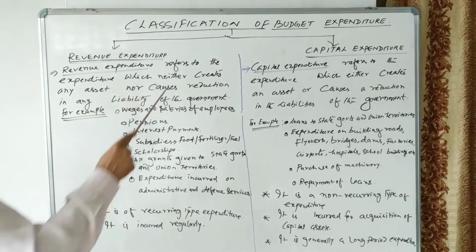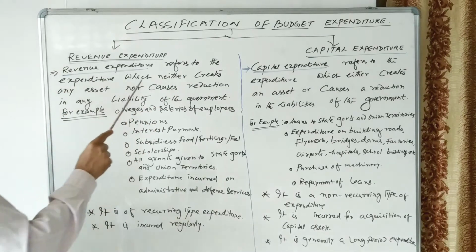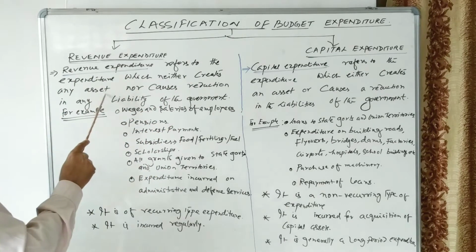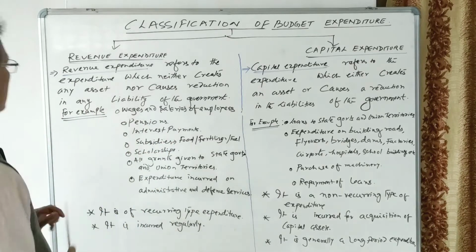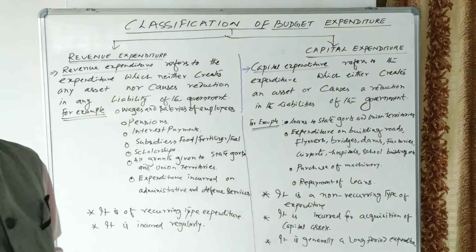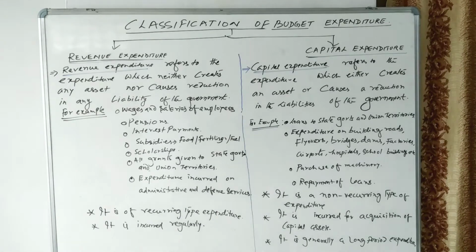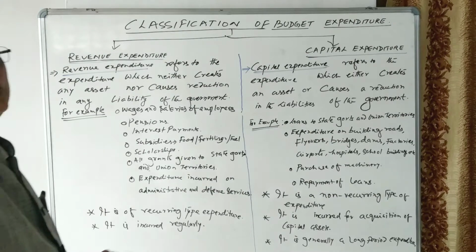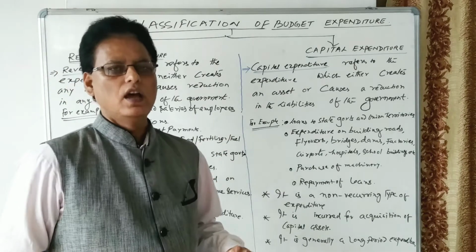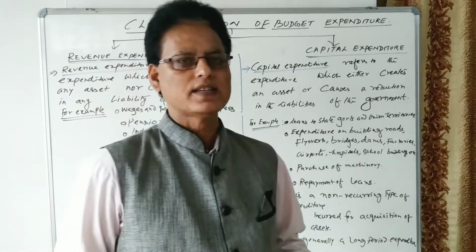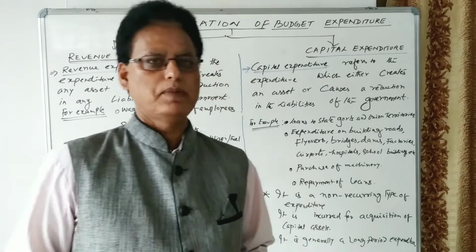Revenue expenditure refers to the expenditure which neither creates any asset nor causes reduction in any liability of the government. Take the example of wages and salaries of employees, which are paid on a regular basis.